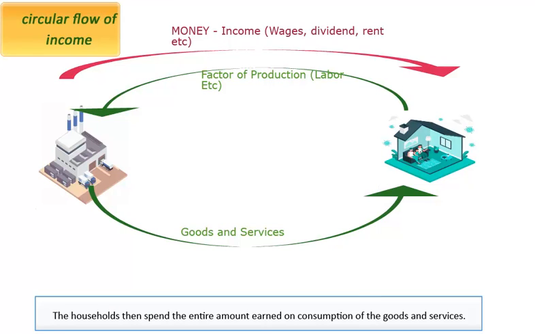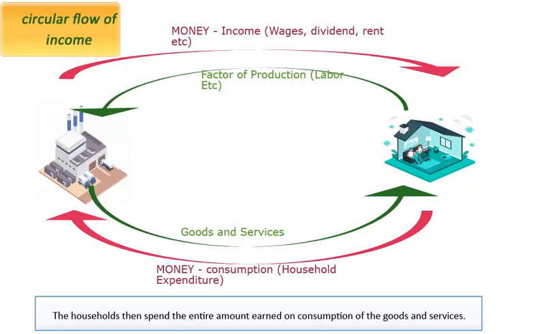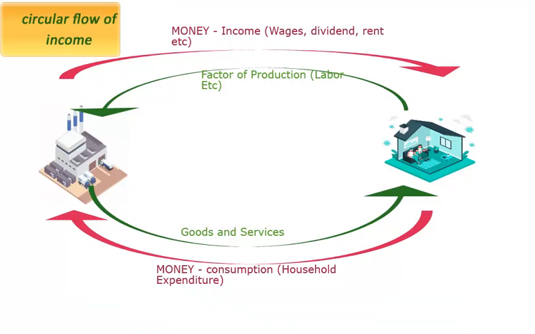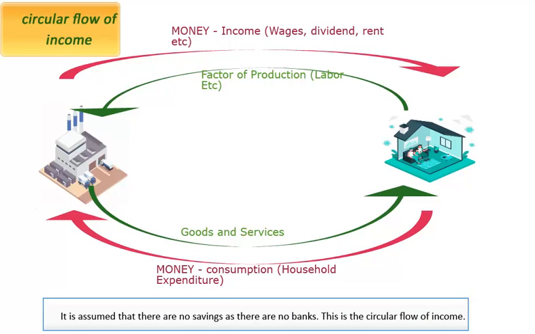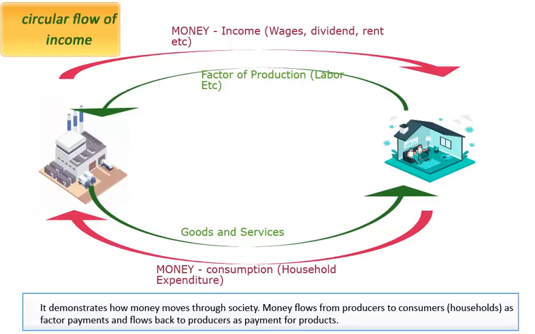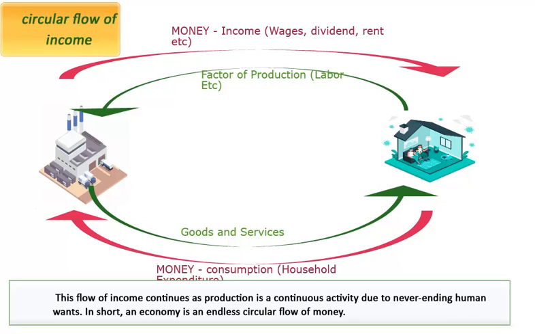The households then spend the entire amount earned on consumption of goods and services. It is assumed that there are no savings as there are no banks. This is the circular flow of income. It demonstrates how money moves through society. Money flows from producers to consumers as factor payments and flows back to producers as payment for products. This flow of income continues as production is a continuous activity due to never-ending human wants. In short, an economy is an endless circular flow of money.